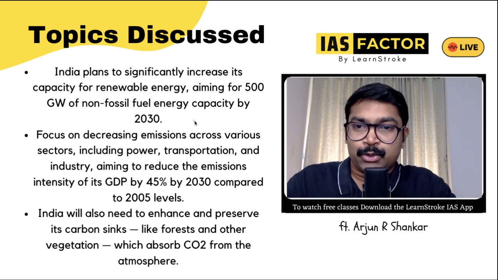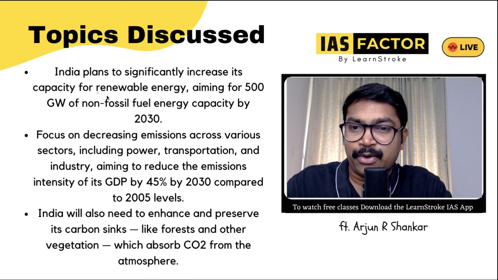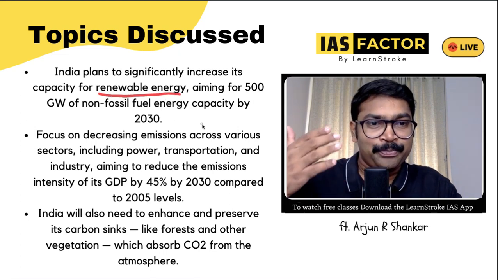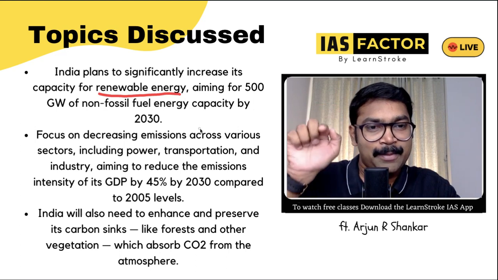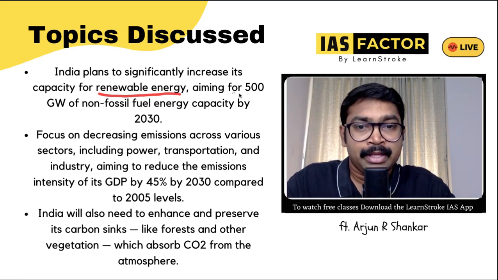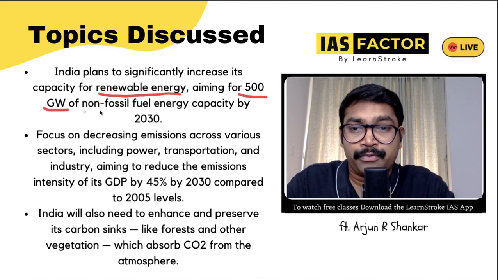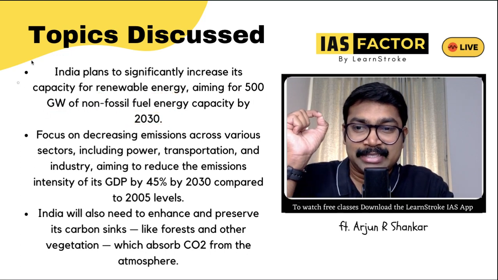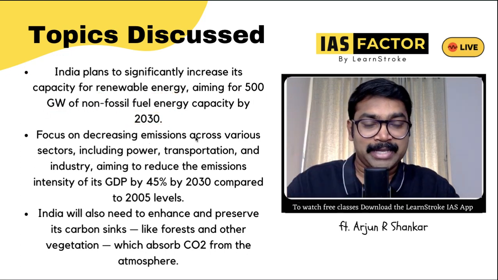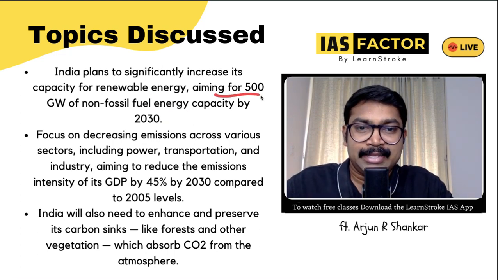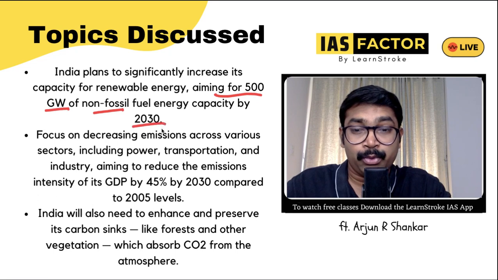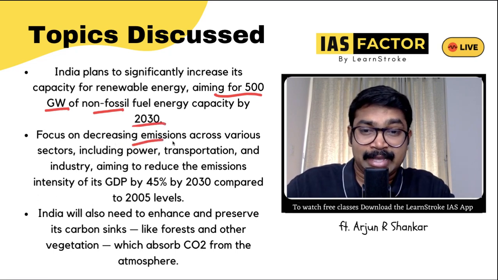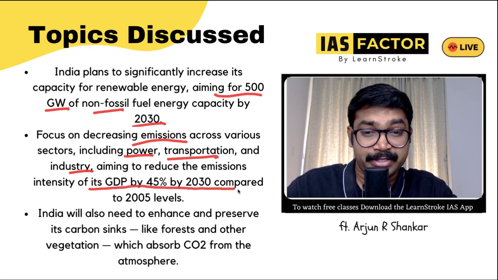India plans to significantly increase its capacity for renewable energy. To bring this, we definitely need to make sure that the greenhouse gases or the carbon emissions are less. Use renewable energy, aiming for 500 gigawatt of non-fossil fuel energy by 2030. This is the statistics. Please understand, such statistics can be asked in the prelims examination as a statement. So definitely India is aiming for 500 gigawatt of non-fossil by 2030, and decreasing the emission across various sectors including power, transportation and industry, aiming to reduce the emissions intensity of its GDP by 45% by 2030.